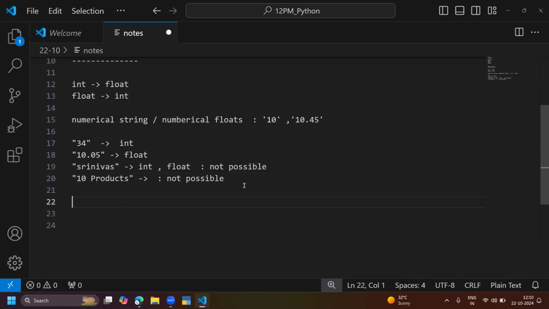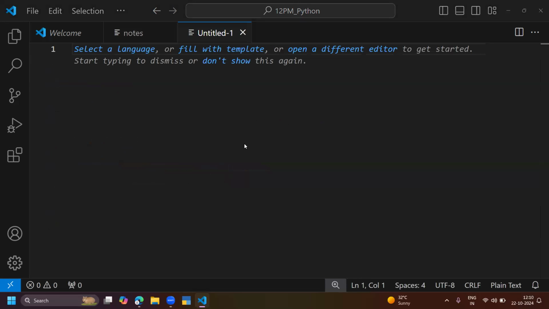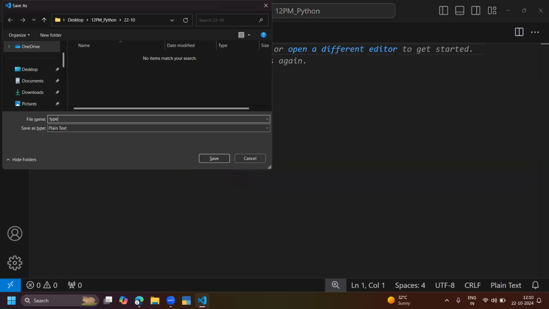Okay, let me take a new program for type conversion. Save it as type underscore conversion dot py. Dot py is a Python file. When I say dot py, it is a Python file. Remember it.